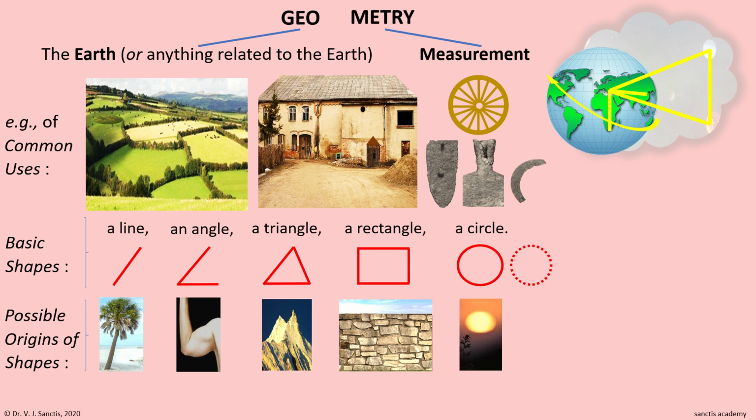Okay, so now that we have seen the basic shapes, let us see how this knowledge of shapes, that is knowledge of geometry, has been used in each of the situations above. We will start from the fields. We see a line shape in the middle. In fact, every edge is a line, so we won't mark them all, else the whole picture will be full of red marks. Then we see an angle formation below it.